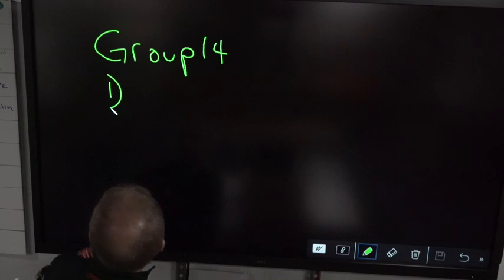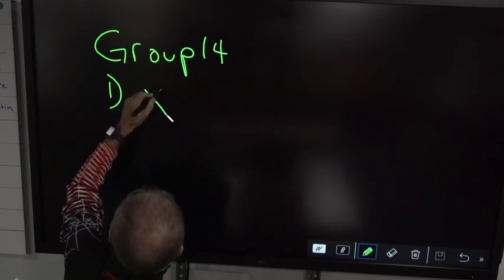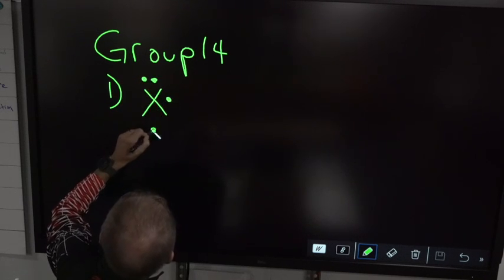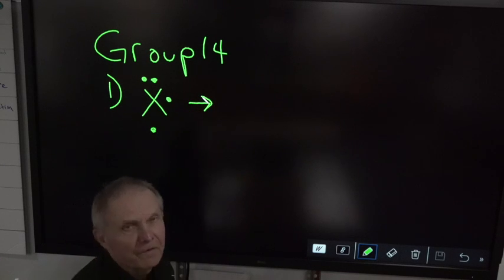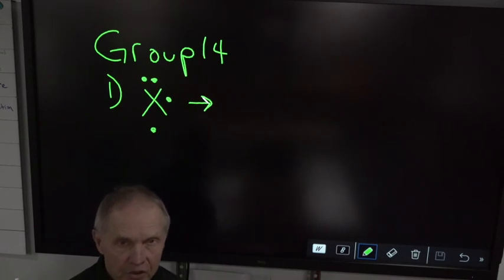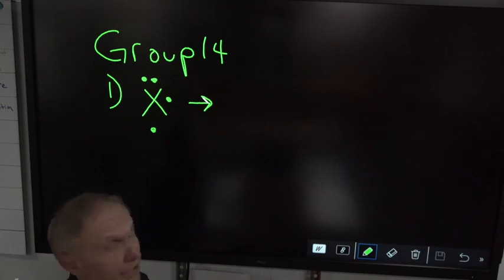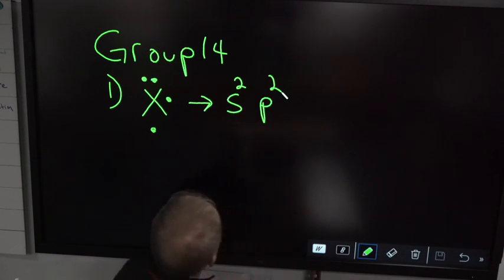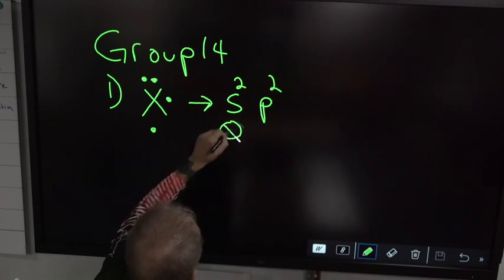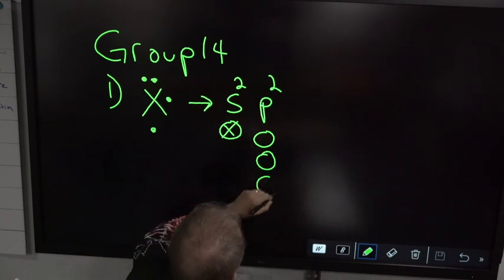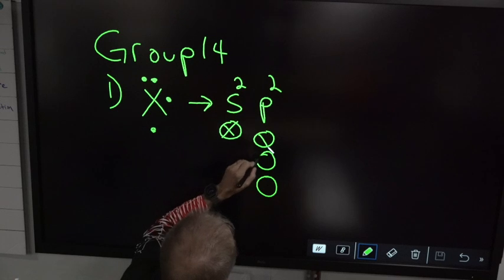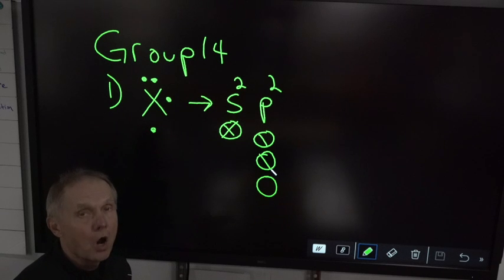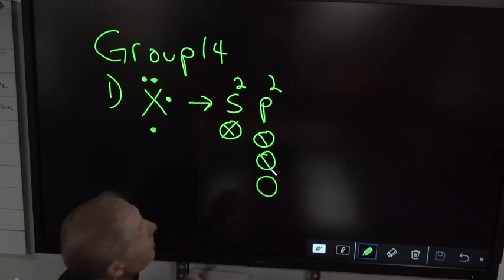They should look like this. They should have a pair, a single, and a single, which means their valence electrons in their outside shell, they should have 4 valence electrons. They should look like this, an S2P2. Don't forget, the S2, 2 electrons in that orbital. P has 3 orbitals, but there's only 2 there, so it looks like this. So there's your pair, and here are your 2 singles.